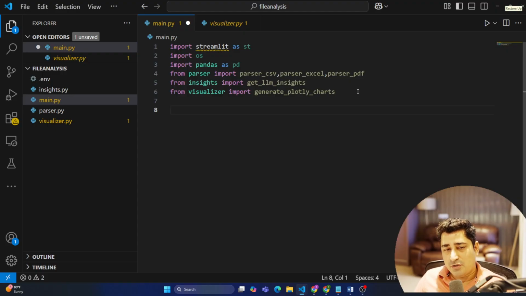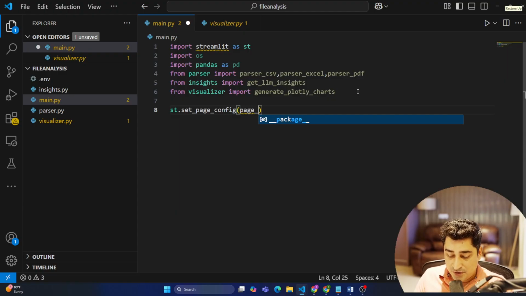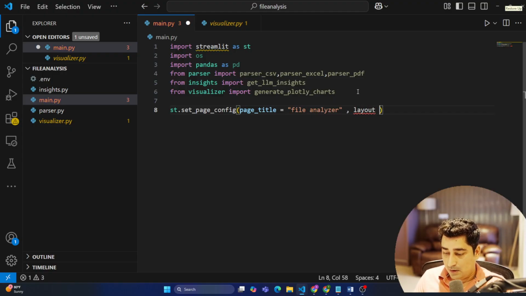Then what we can do is try to create a complete layout for a Streamlit app. So here I can call Streamlit set_page_config, the page configuration, and here I'm going to give a page layout. First of all, the page title: file analyzer, and then layout equals wide.